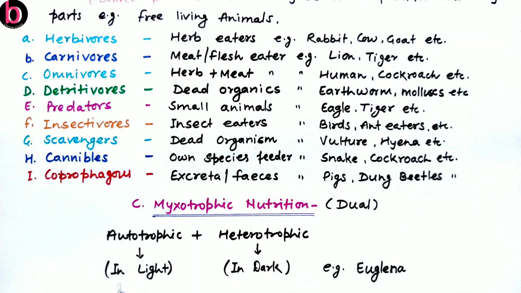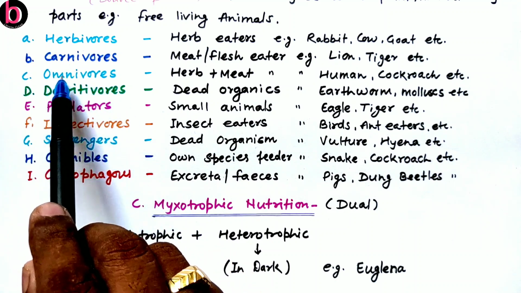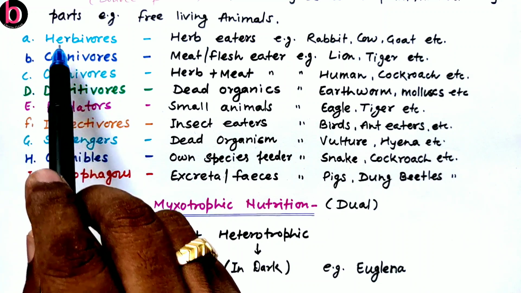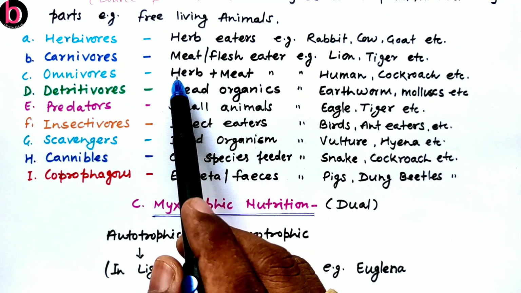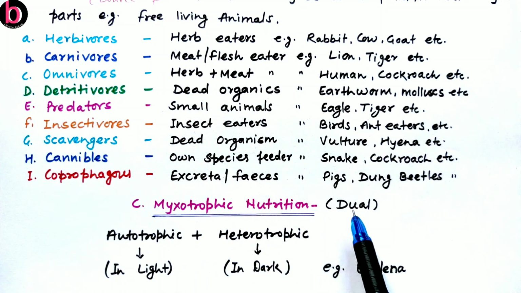The last one is the mixotrophic mode of nutrition, also known as dual mode of nutrition. As we also discussed dual mode of nutrition for omnivores, but there we discussed on the basis of their nature, meaning they feed on both herbs as well as meat. But here when we say mixotrophic as a dual mode of nutrition, this is on the basis of autotrophs as well as heterotrophs. So they feed like autotrophs, meaning they are self capable, or they feed like heterotrophs, like they are not self capable.